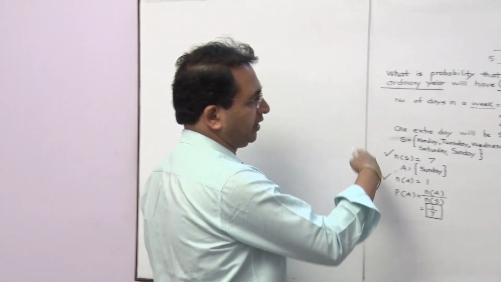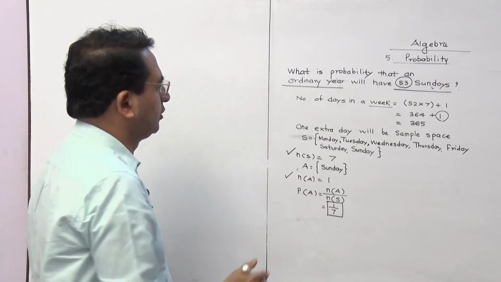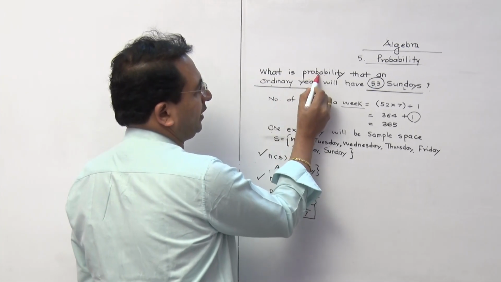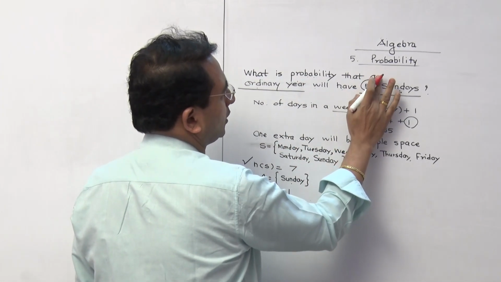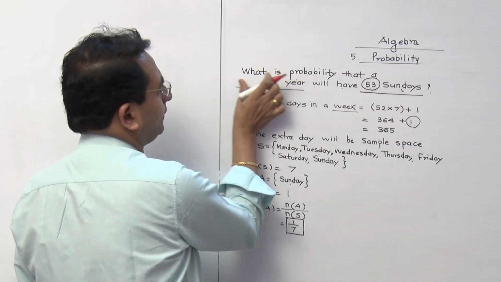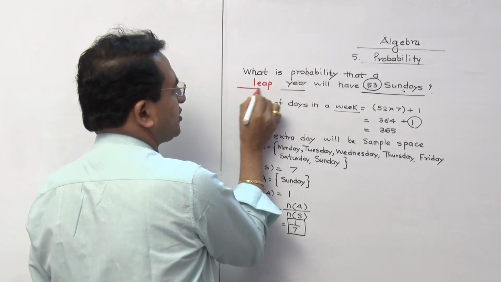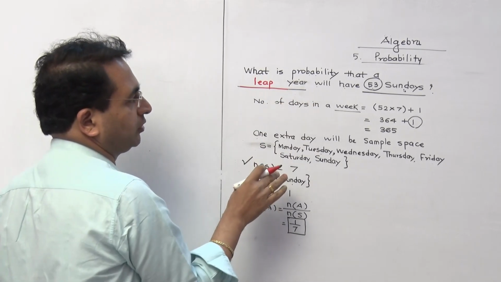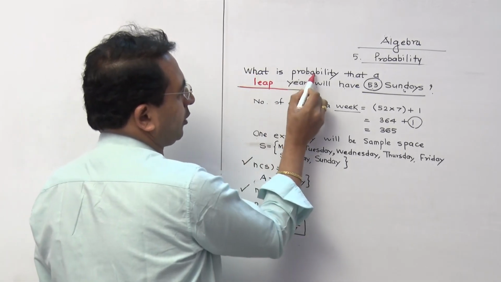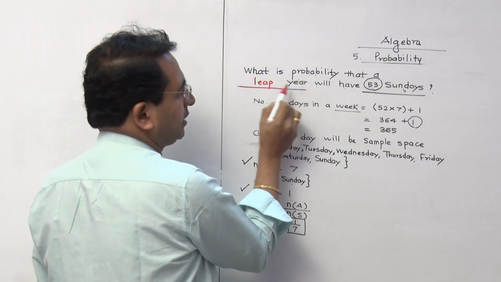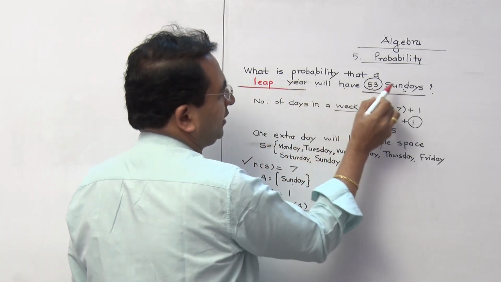See here, I am making some modification in the same question. See the changes which I am making here, this is the modification. What is the probability that a leap year will have 53 Sundays?